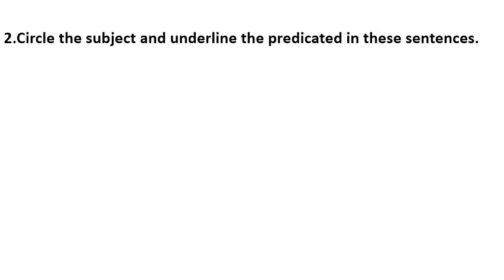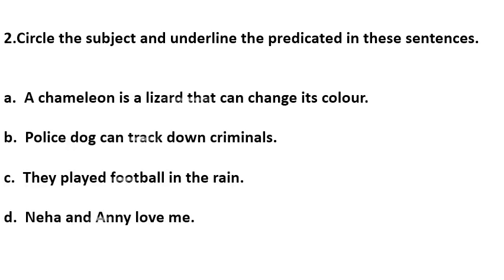Now, question number 2. Again, circle the subject and underline the predicate in these sentences. Number 1. A chameleon is a lizard that can change its color. So here, who are we talking about? We are talking about a chameleon. So it is the subject in the sentence. And what are we saying about it? That it's a lizard that can change its color. So it is the predicate. So chameleon is the subject, whereas is a lizard that can change its color is the predicate.